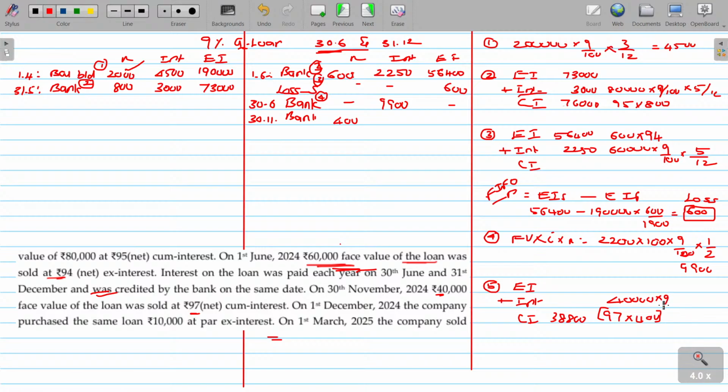Interest component being the face value 40,000, applicable interest rate being 9%. Period applicable for interest: earlier payment being 36, from there to 11, 5 months is there. So into 5 by 12, 1,500. Then excluding interest it should be 37,300. Fifth adjustment: interest component 1,500 and ex-interest component being 37,300.